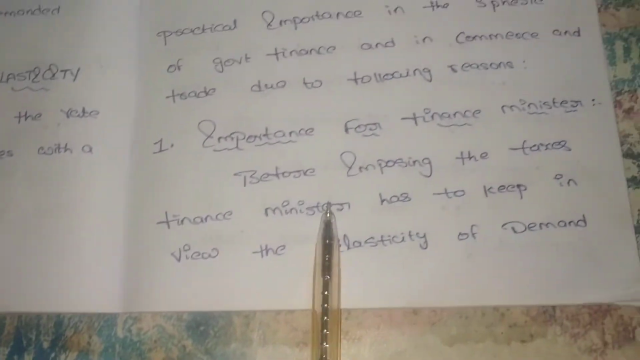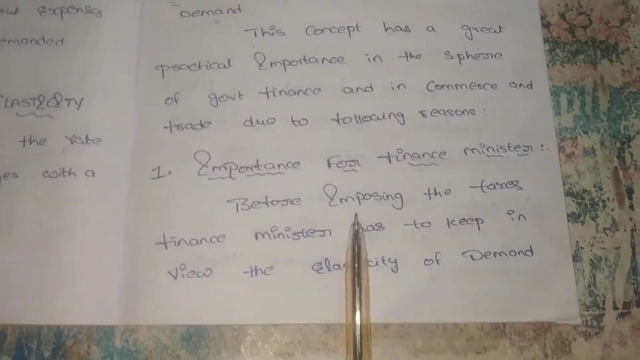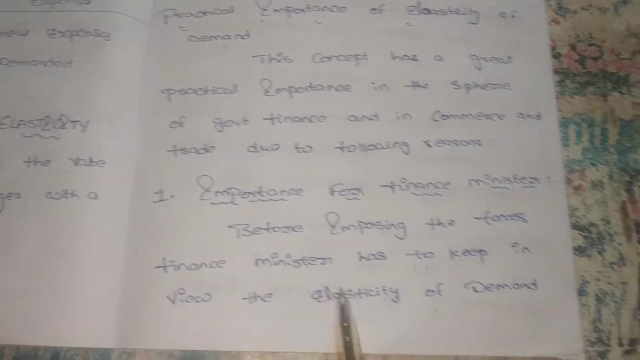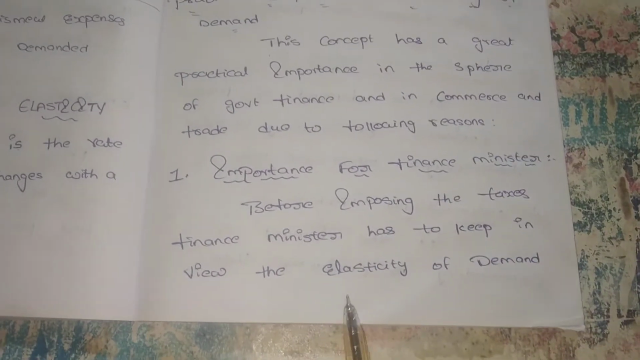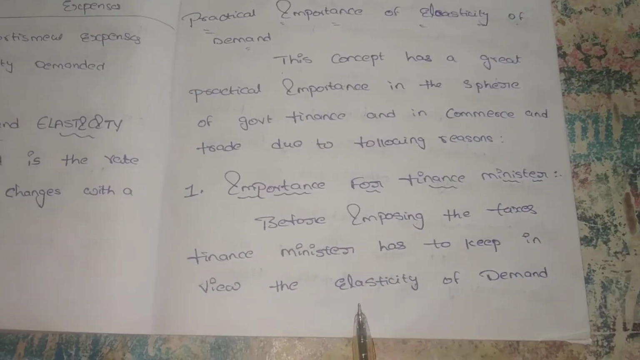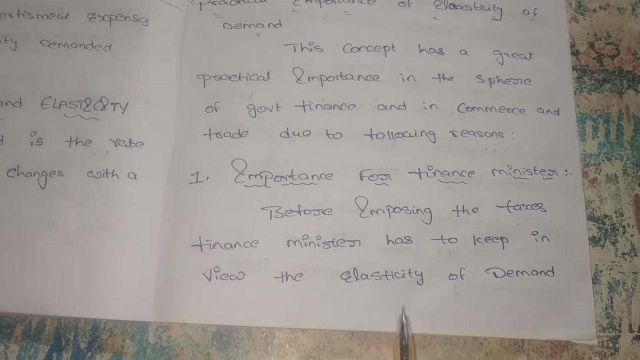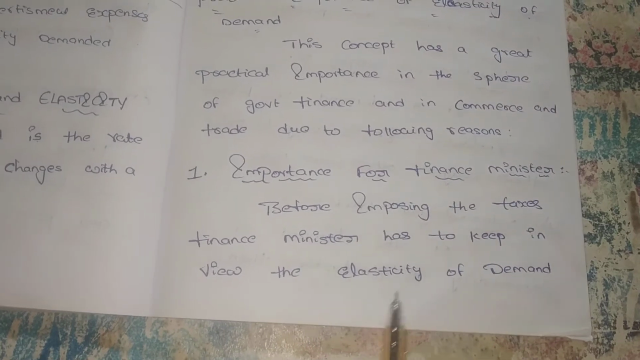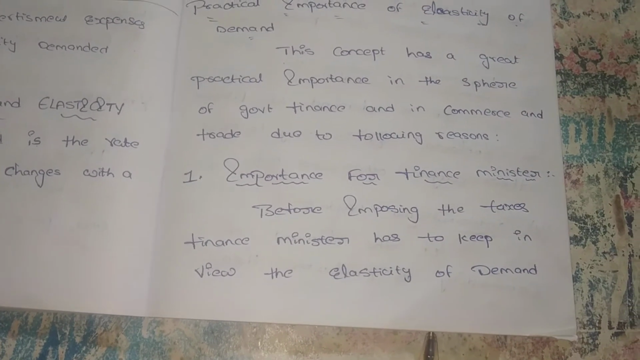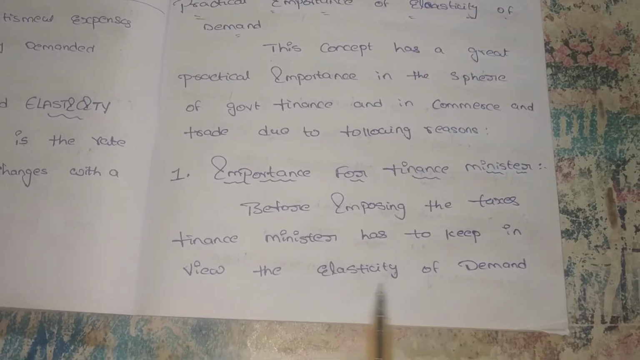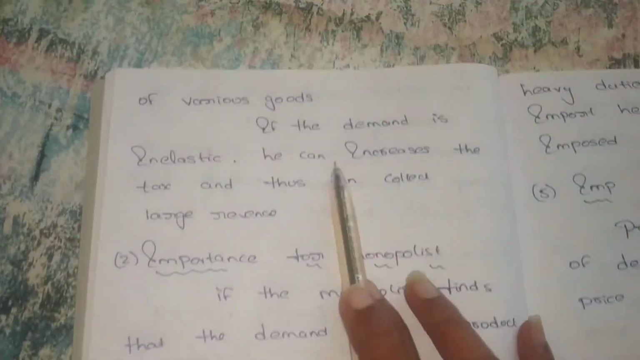if the finance minister thinks there is any chance of an increase in price due to some natural calamities, then he thinks about what the demand for that particular product will be. Only then does he prepare the tax planning. So he wants to take the elasticity of demand into consideration. It is very useful for the finance minister for various goods.